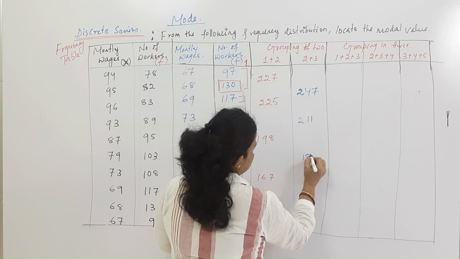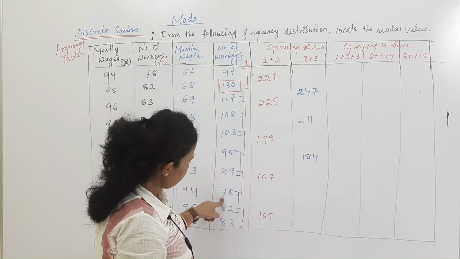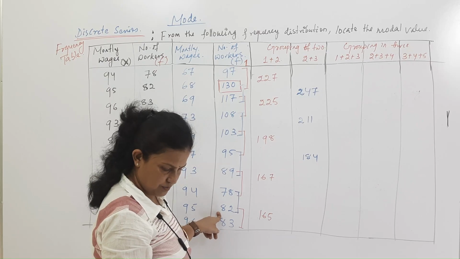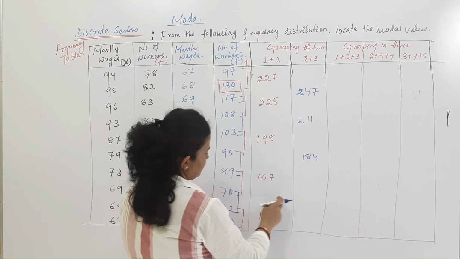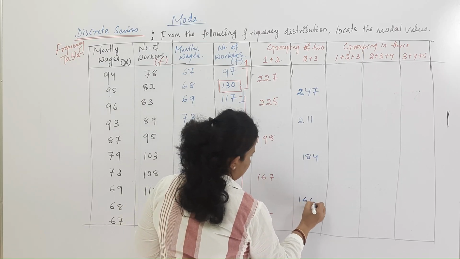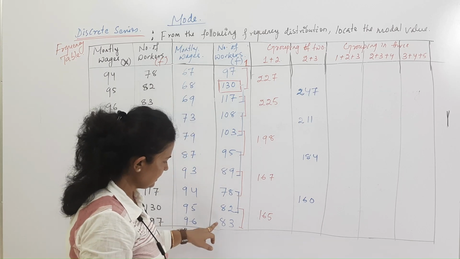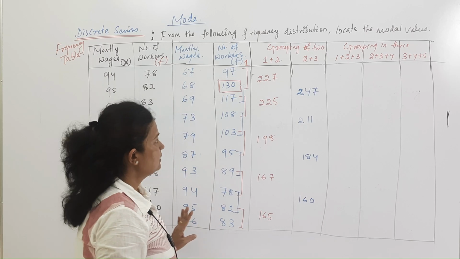Now 78 plus 82 is 160. At the end we are not able to make a group, so we can leave it.